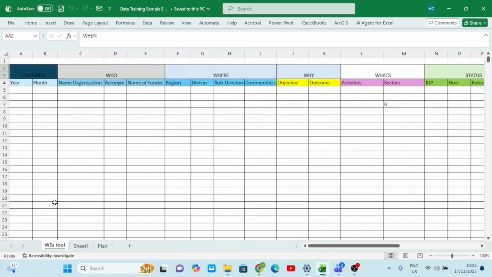Okay, we want to create something like this, and we want it to have drop downs. Like here you see the month, here you see the years. So we want it to have drop downs just the same as you see other clusters doing it. That's what we want to do today.